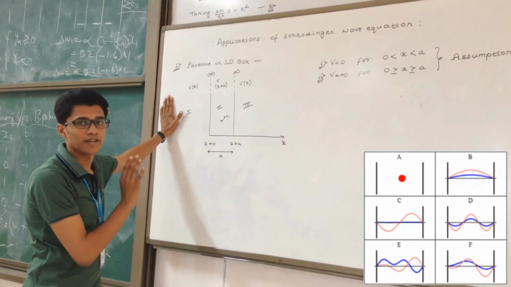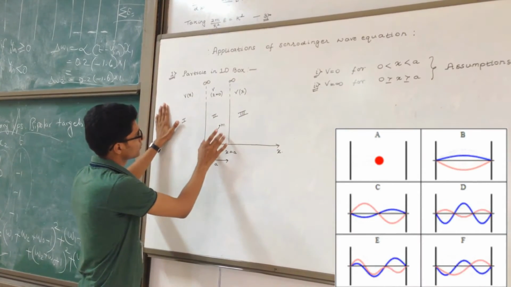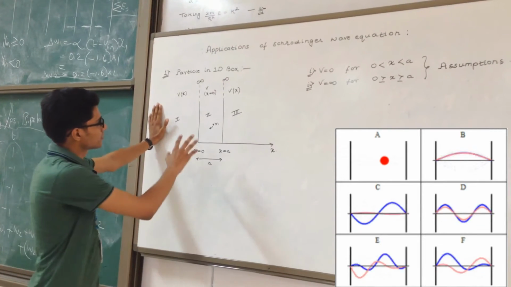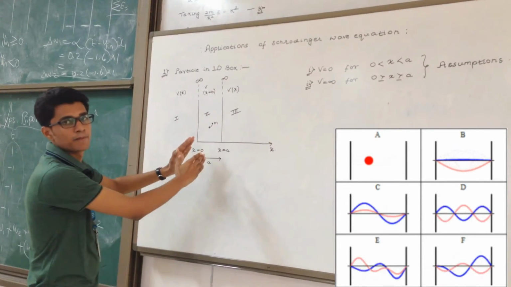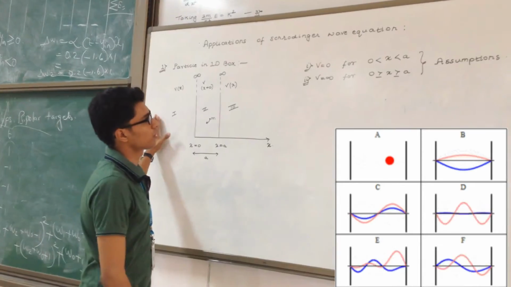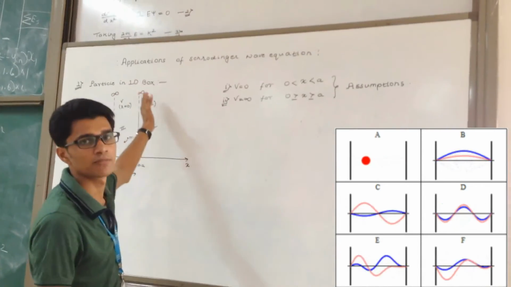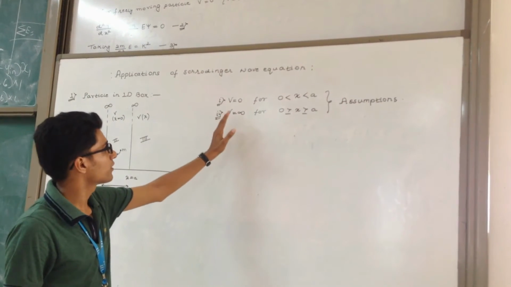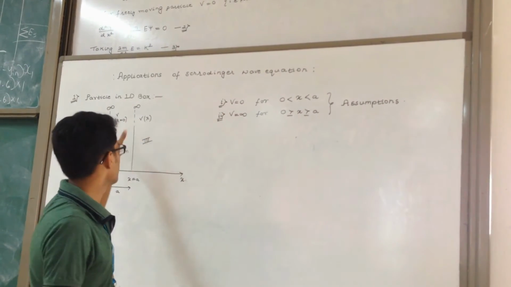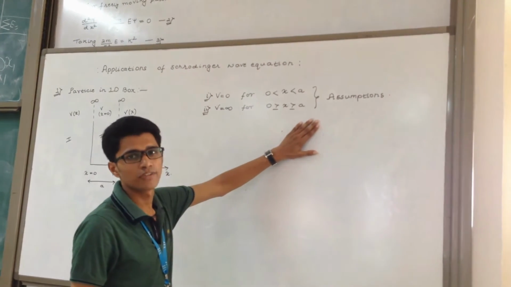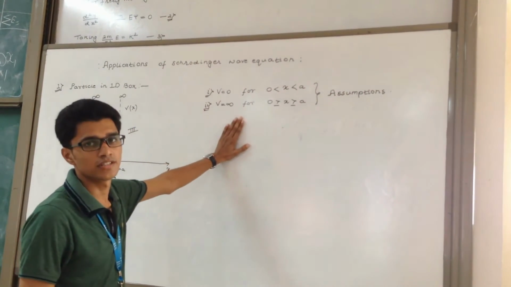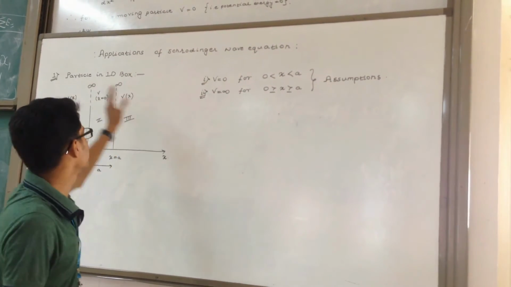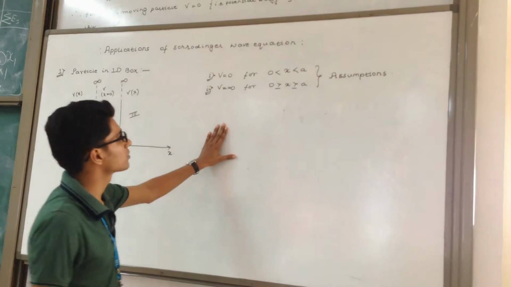Now the assumption we have to make is to assume that the particle is free to move inside the well, that is from x equal to 0 to x equal to a, and the motion of the particle is restricted by the walls of the potential well. Now we have to follow two assumptions in order to derive our equation for particle in a 1D box. The very first assumption is that the potential energy of the particle inside the well is 0. And the second one is that the potential energy of the particle at the barriers is infinite. So these are the two assumptions.